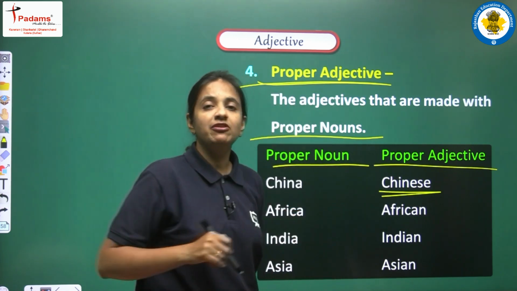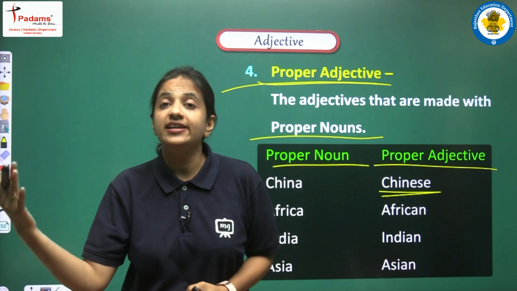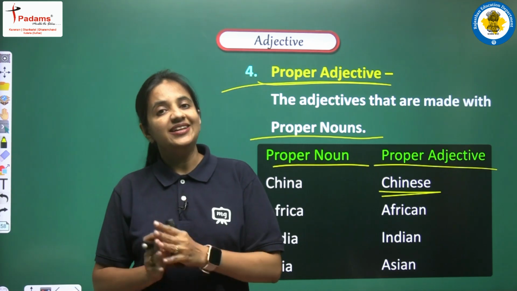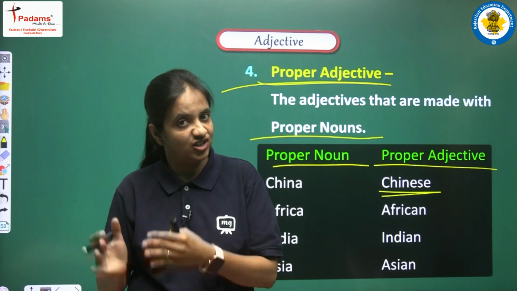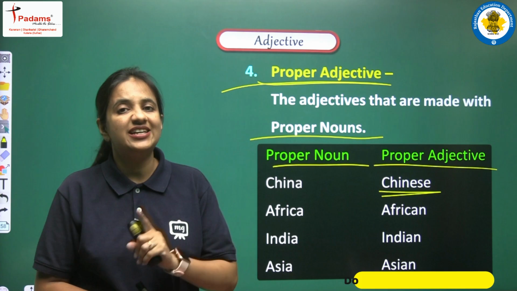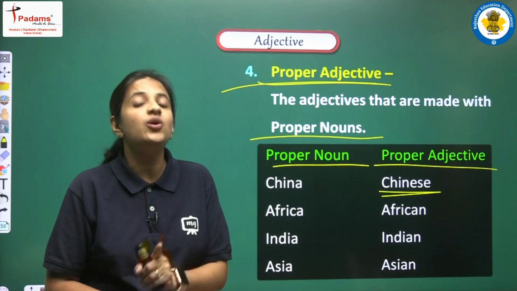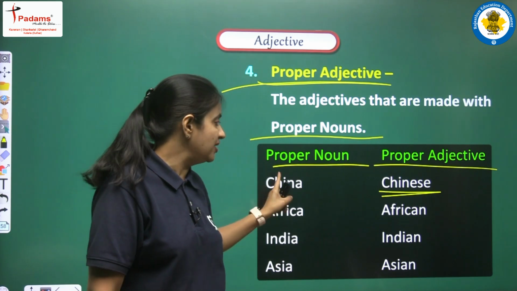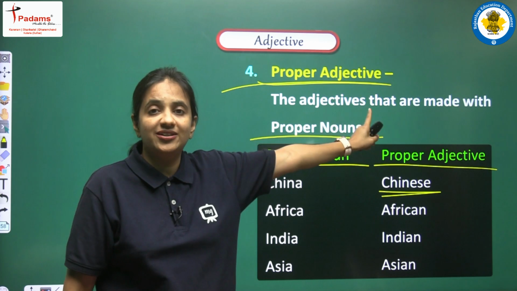Now suppose I am having one sentence in which I am saying that she is a Chinese girl. So now here in this sentence, Chinese girl, what it means? Chinese, this is the adjective that is qualifying girl. So yes, she is a Chinese girl. Here Chinese, this is proper adjective, because this is made with the proper noun, and this is the reason this is known as proper adjective.